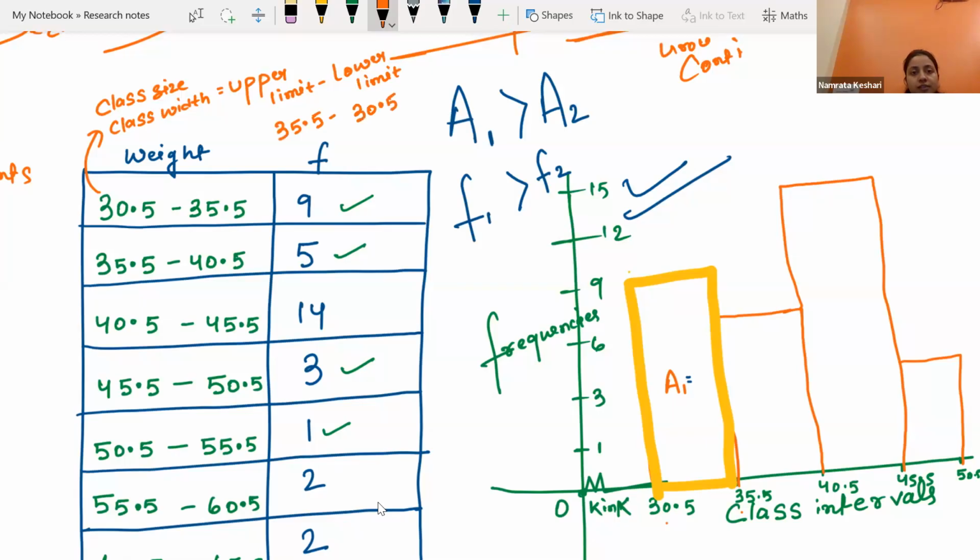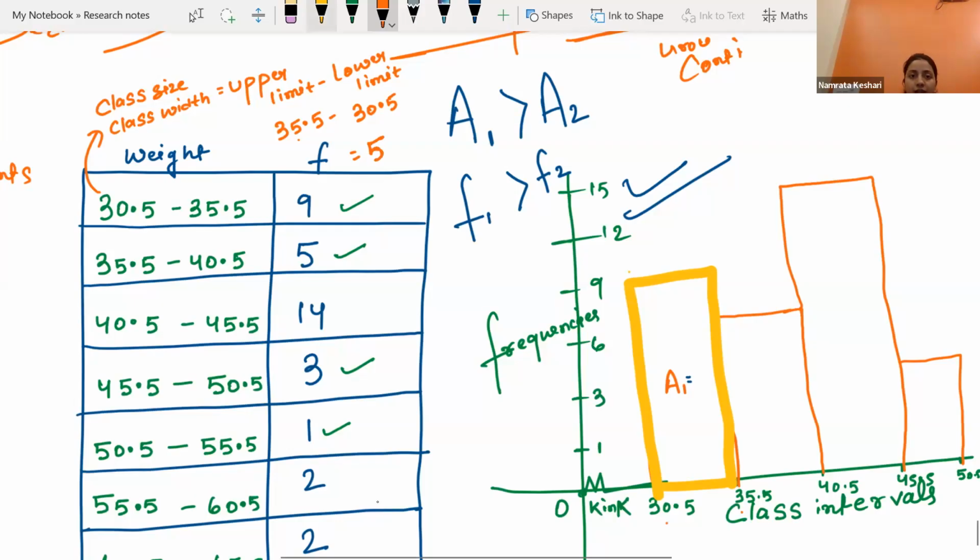So size of the class is 35.5 minus 30.5, which is what? 35.5 minus 30.5 is 5. Yeah, 5. So here class size is 5.